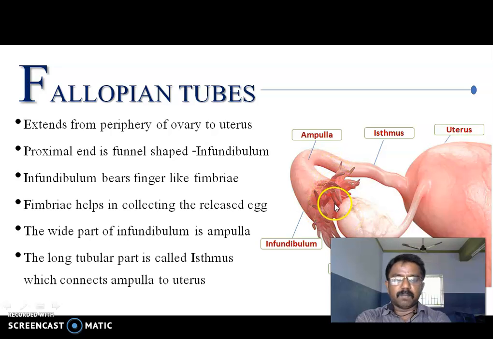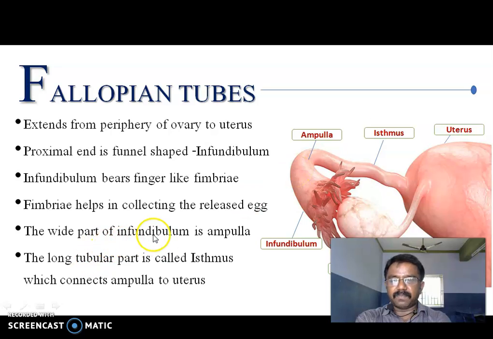The released ovum enters into the finger-like fimbriae, then the ampulla region, and travels into the isthmus. Fertilization occurs in the ampulla region. It is a very important point for exam questions. Fimbriae help in collecting the released egg.